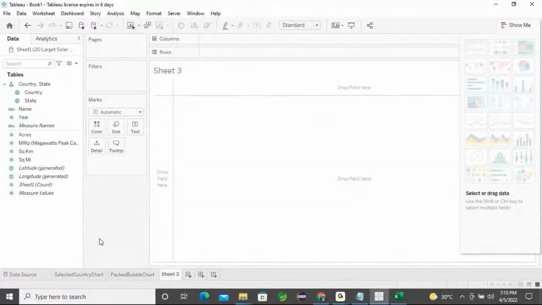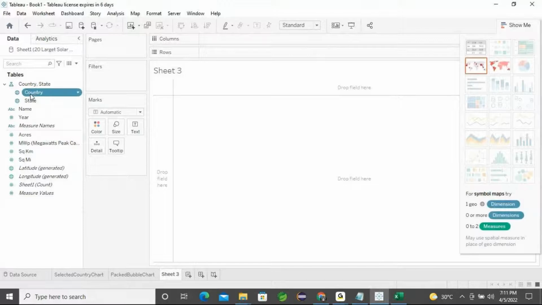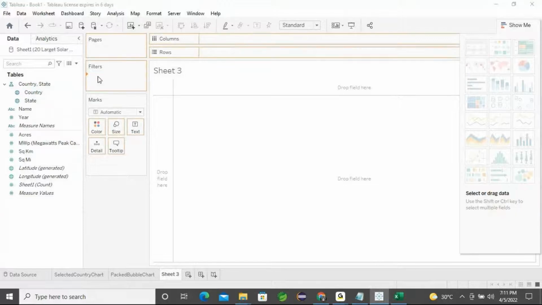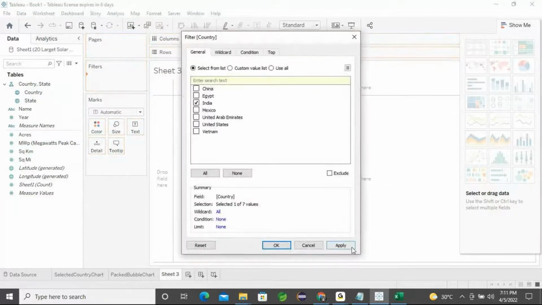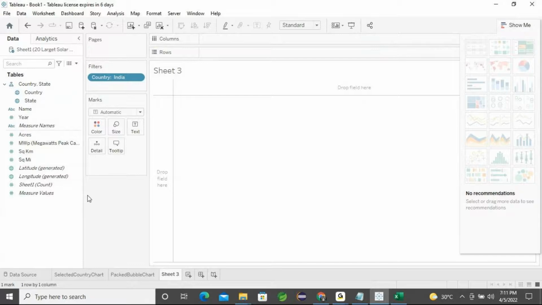So one more chart, chart number 3. Here I can go for country again, and choose India, and click OK.